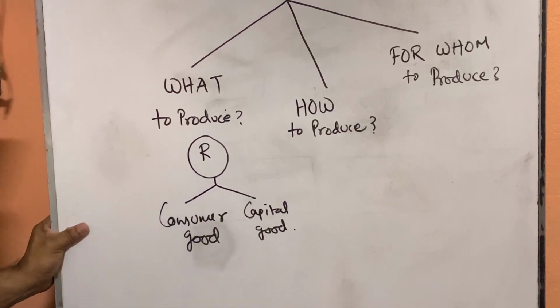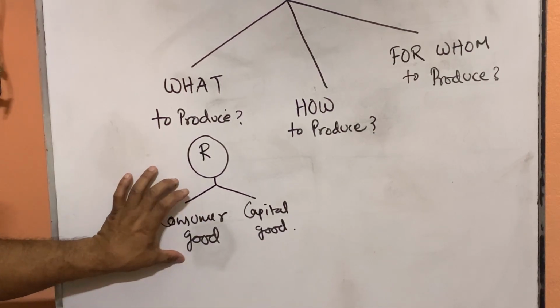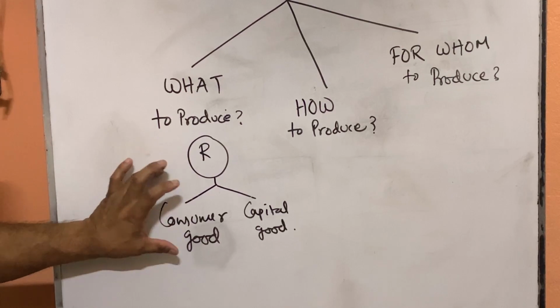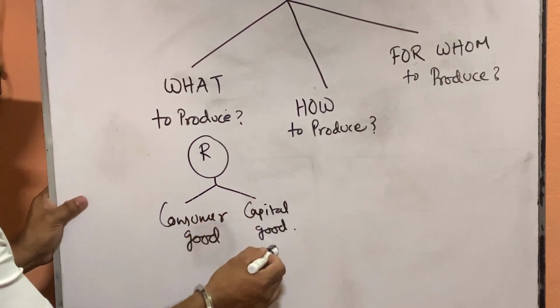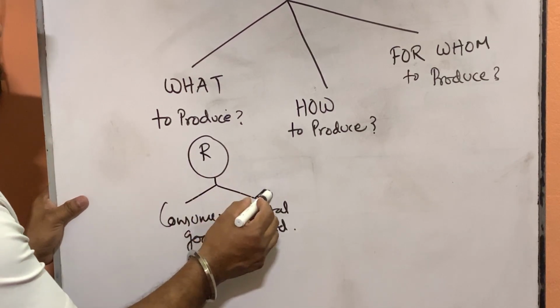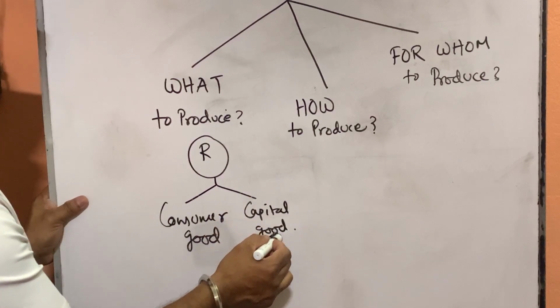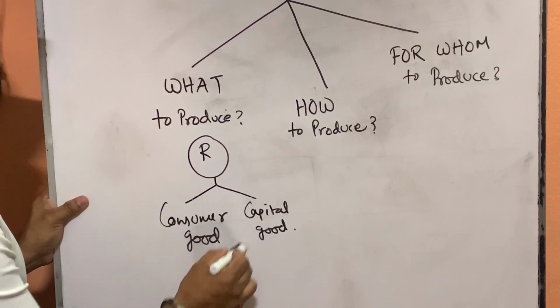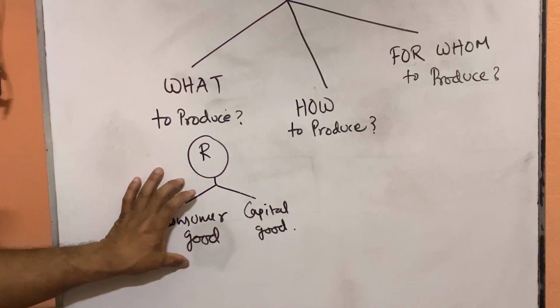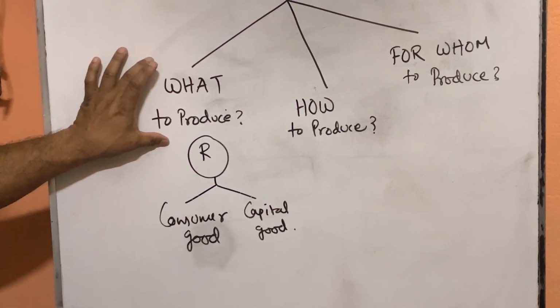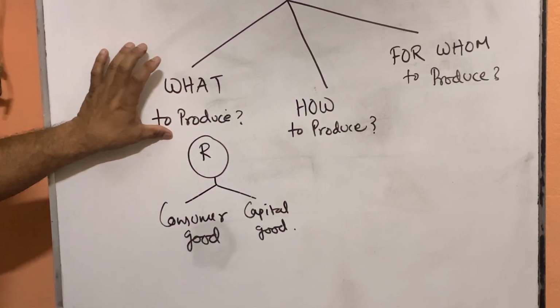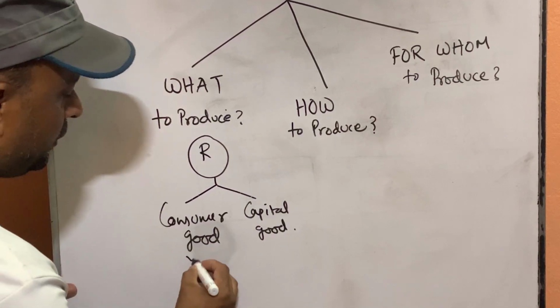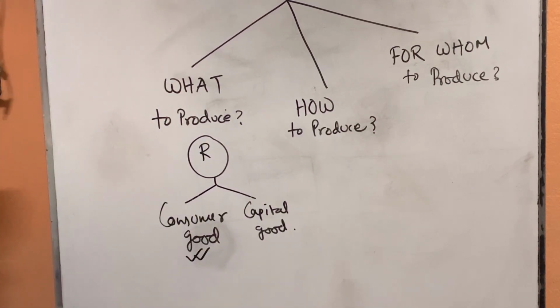That time our people will be satisfied, their wants will be satisfied. And in case of developed countries where population is less, they will spend most of their resources on capital good. They need not spend more on consumer good because they have less consumers in their country. So this is our first problem, what to produce. We decided a country like India will produce consumer good.